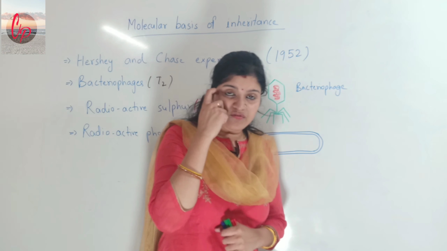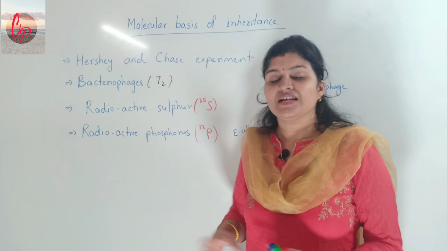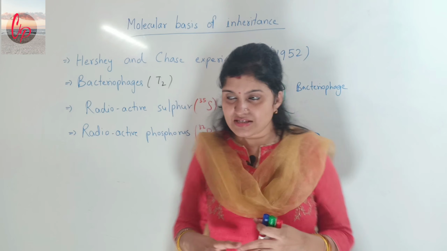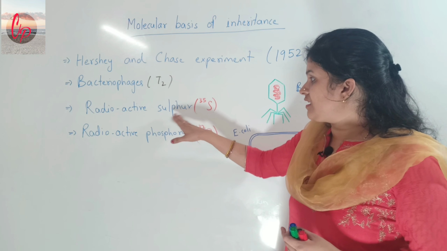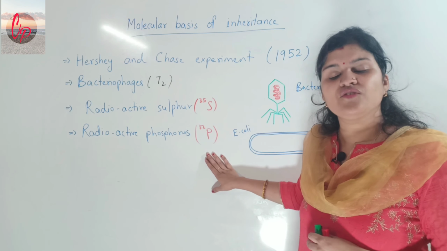First of all, they started growing the bacteriophages in two different types of medium. The first was filled with radioactive sulfur, and the other was filled with radioactive phosphorus.